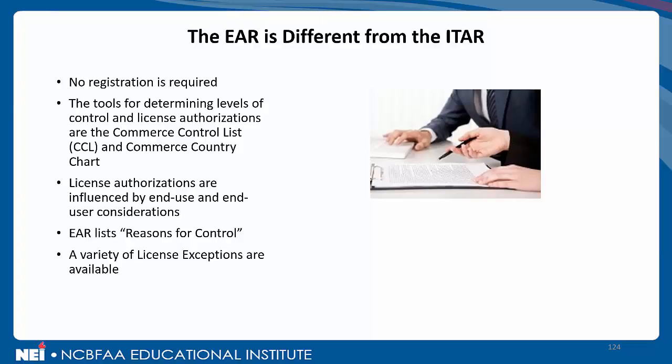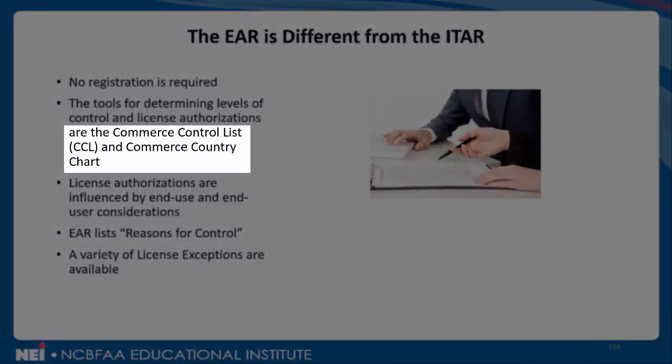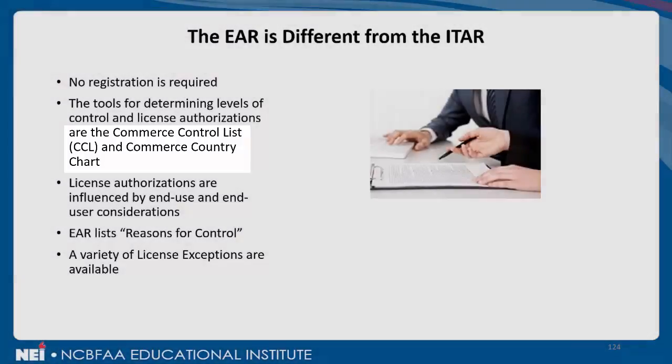There are two specific tools that are used for determining levels of control and license authorizations, and they are the Commerce Control List, the CCL as it's sometimes referred to, and the Commerce Country Chart, or more simply, the Country Chart. We'll be going into great detail about these tools, but they are especially important to how we use the EAR to determine the level of authorization that we as an exporter may need from BIS.